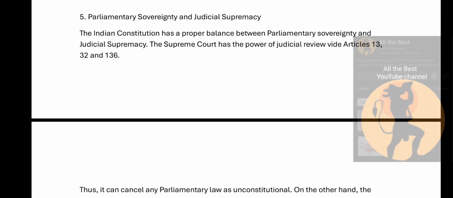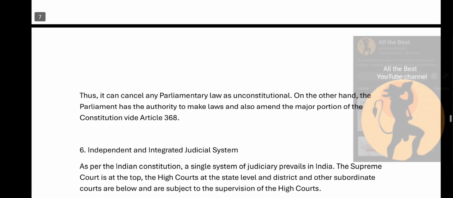Parliamentary sovereignty and judicial supremacy: the Indian Constitution has the proper balance between parliamentary sovereignty and judicial supremacy. The Supreme Court has the power of judicial review under Articles 13, 32 and 136.